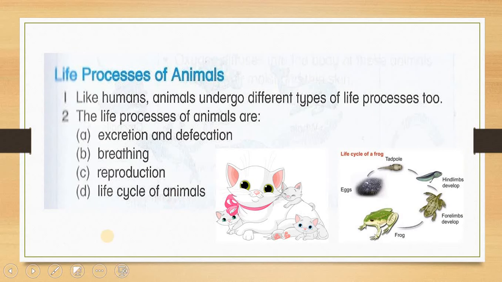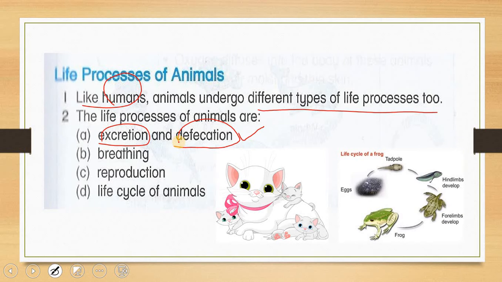This means the animals are considered similar to humans. It's not that they walk like us or talk like us, but they also undergo different types of life processes. For example, excretion and defecation.